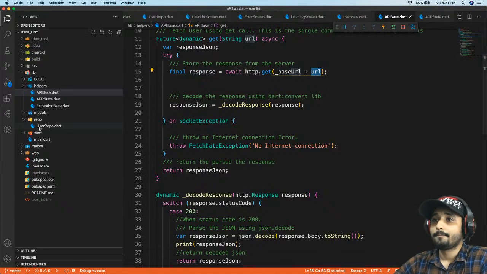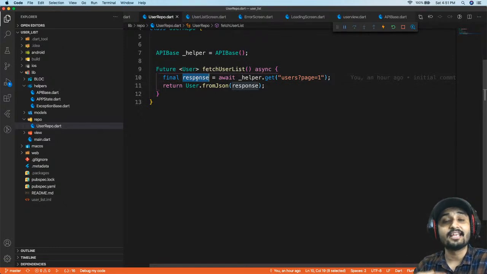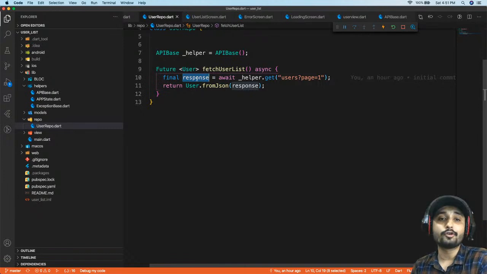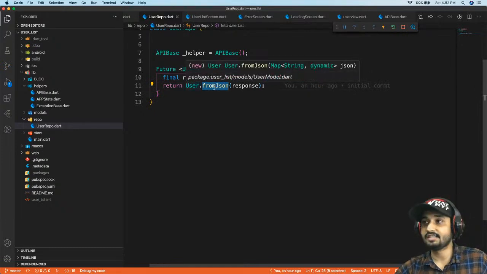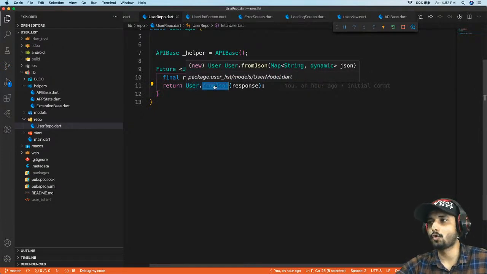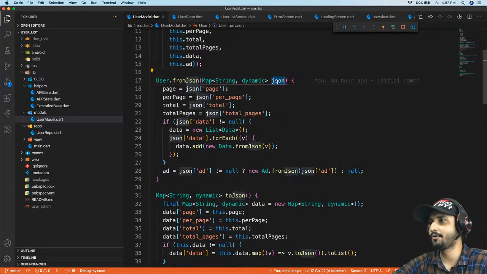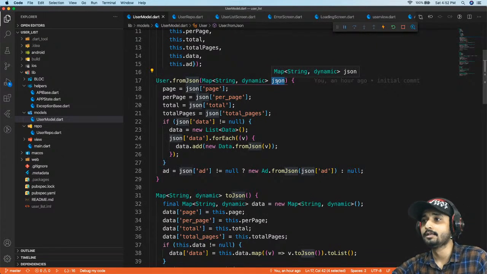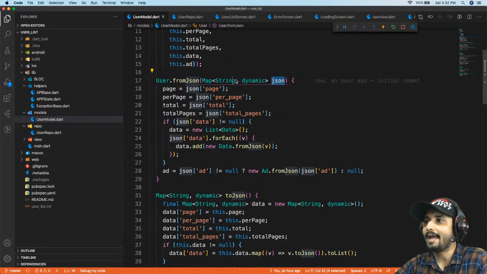Right, so inside my user repository, as I said, we are going to get the decoded JSON. But we need to convert that decoded JSON into a list. Now, who is going to do that? As I said, we have something called user.fromJSON, which is given by the auto-generated code, which we didn't actually write. So right over here, we are going to get the JSON, which is decoded. Basically we get a string, then we decode that into JSON. Now, we have a map of